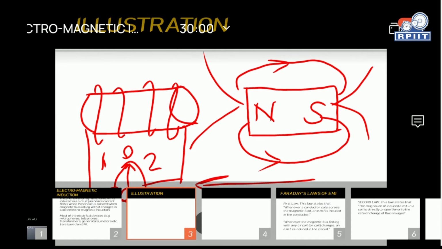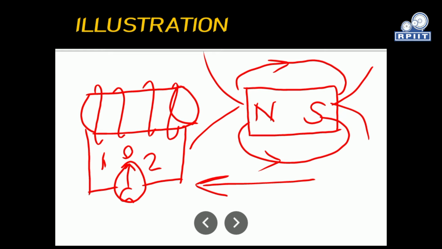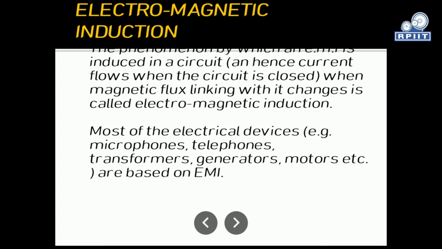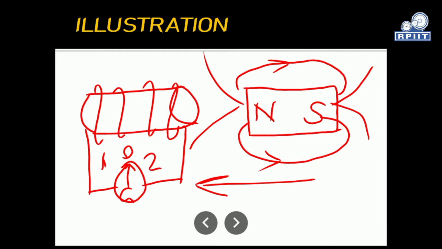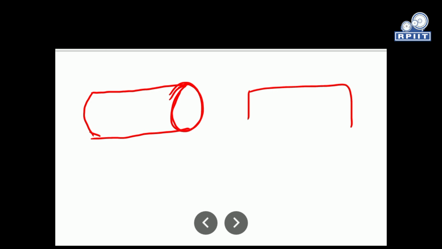So what is electromagnetic induction? The phenomenon by which an EMF is induced in a circuit when the magnetic flux linking with it changes is called electromagnetic induction. Now in the second diagram, the bar magnet is kept stationary.